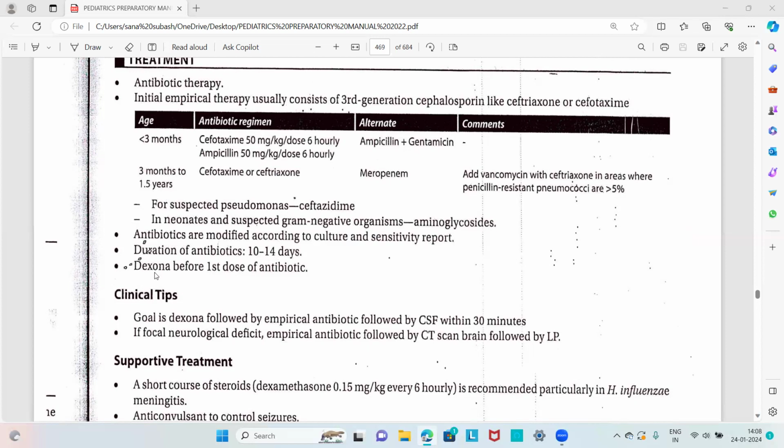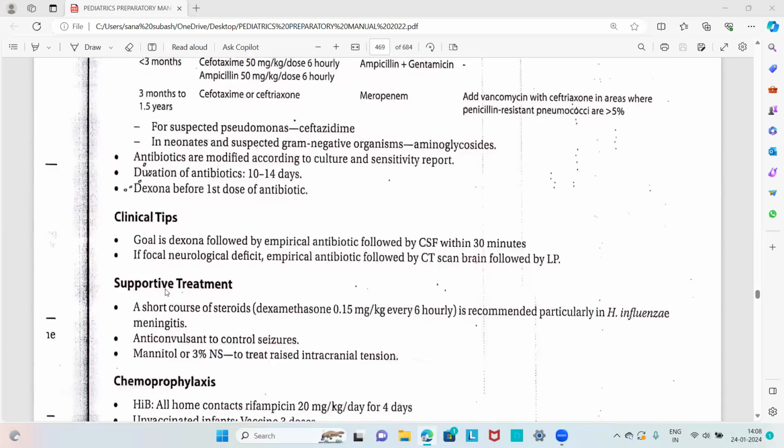And Dexona, that is dexamethasone, should be given before the first dose of antibiotic. The clinical tip: the usual order is dexamethasone, followed by the empirical antibiotic, followed by the CSF examination within 30 minutes. If a focal neurological deficit is there, empirical antibiotic is followed by CT scan of the brain, followed by the lumbar puncture. So that is the order of the treatment and investigation.